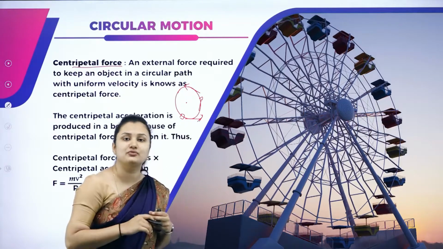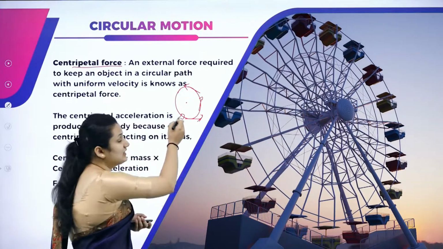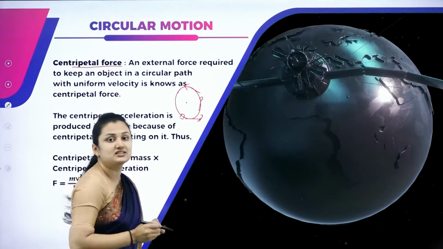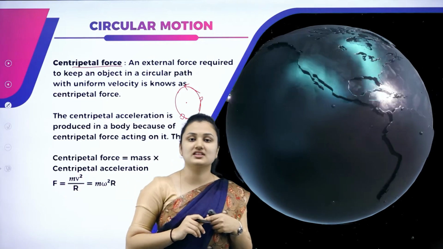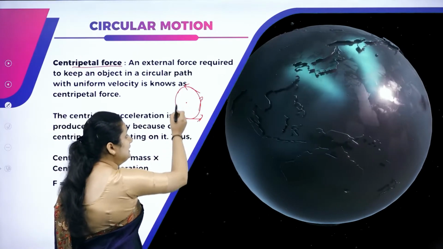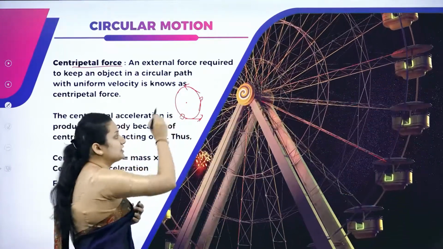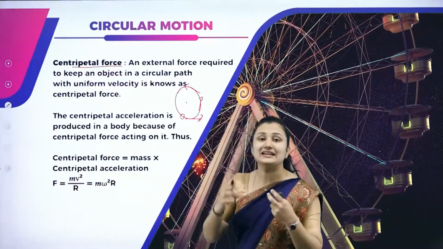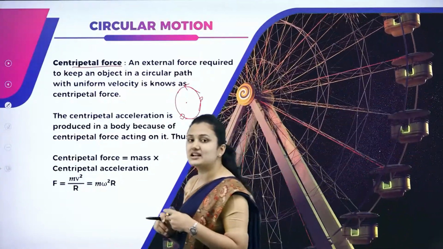Then what kind of external force is it? For a uniform circular motion, the external force must act at every point of the path in the direction along the radius towards the center of the circular path. If that is the case, then we need a centripetal force. The centripetal force keeps the object in a circular path. Centripetal force is that external force that keeps the object moving in the circular path.